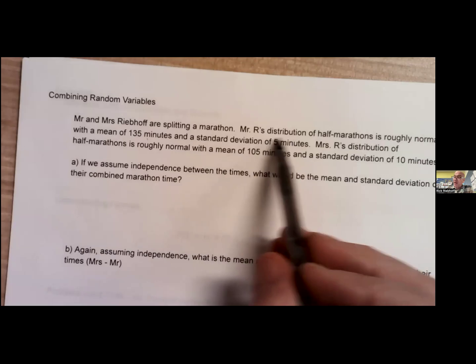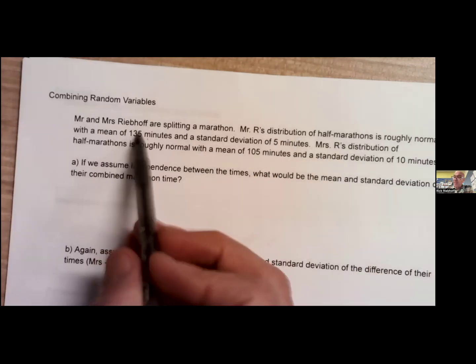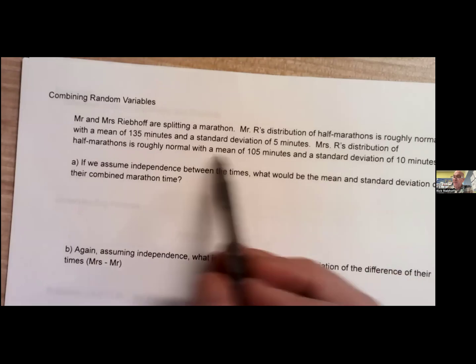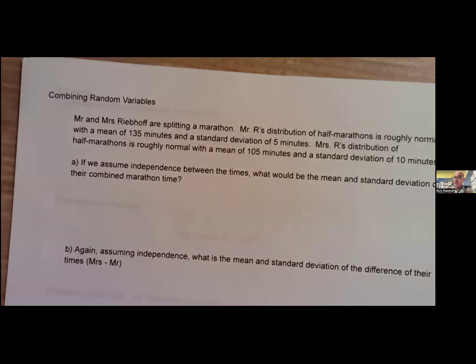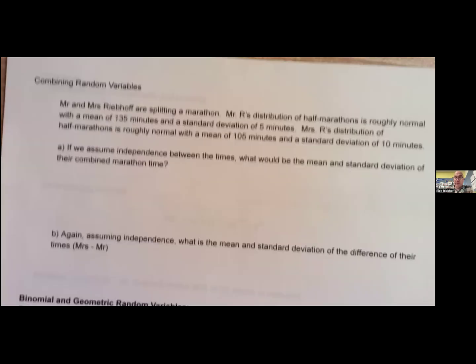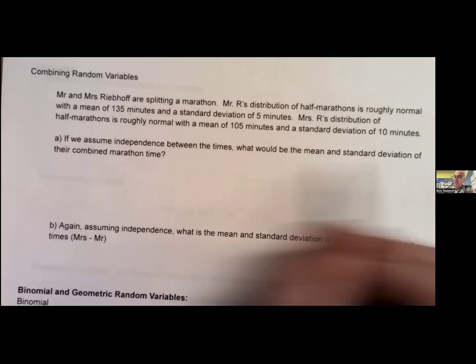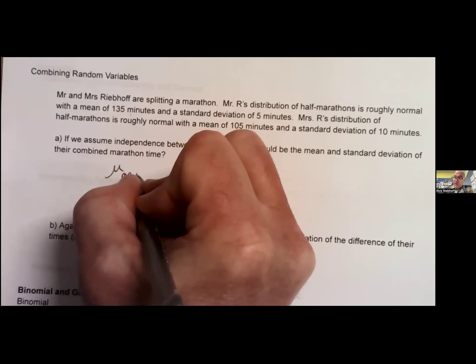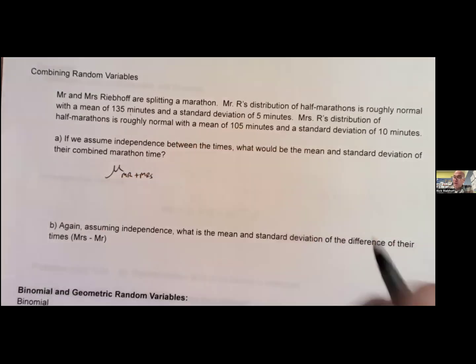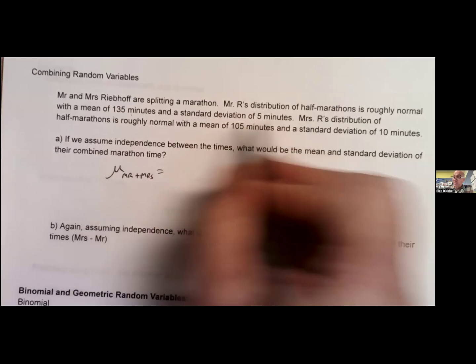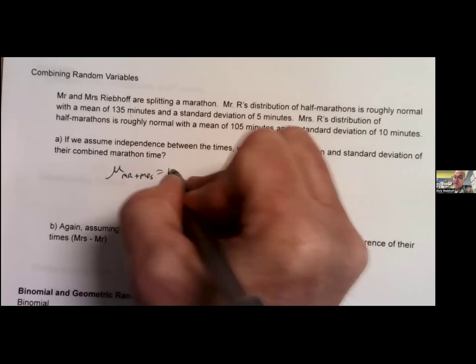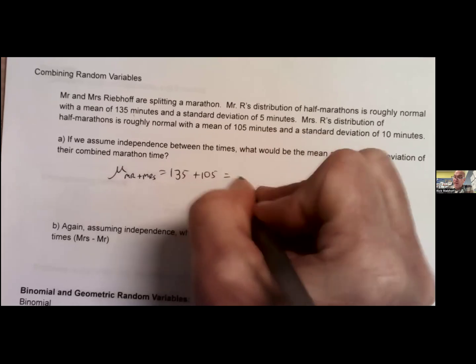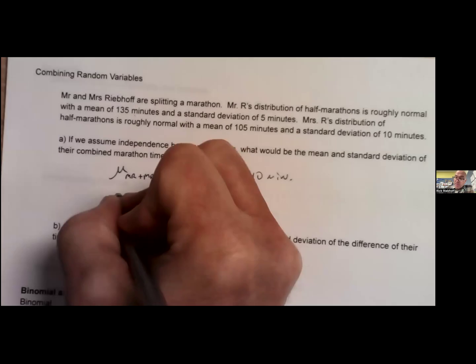We'll find out. Mr. and Mrs. Rebuff are splitting a marathon. I run with 135 minutes and a standard deviation of 5. Mrs. Rebuff is 105 with a standard deviation of 10. If we assume independence between the times, which we could talk about, what would the mean and standard deviation of their combined marathon be? So the mean of Mr. plus Mrs. time, if we're combining them together, we're going to add their times together. Mr. Rebuff usually goes 135. Mrs. Rebuff usually goes 105. That's 240 minutes.